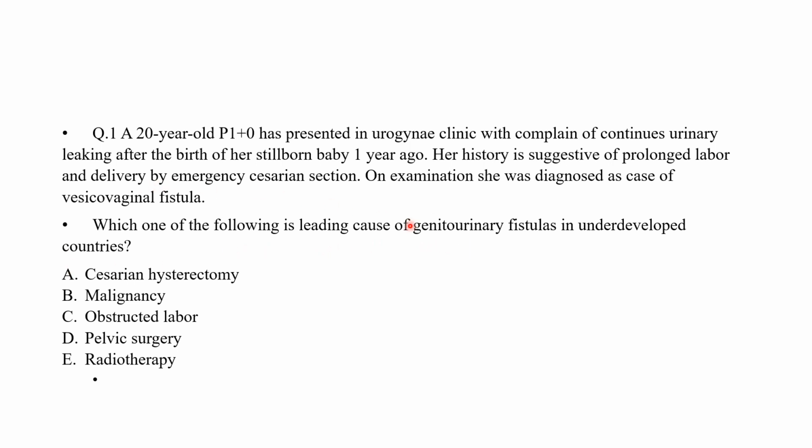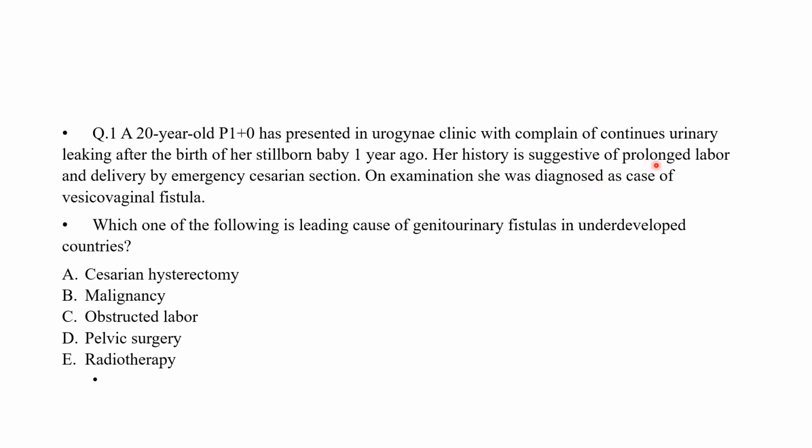So in my previous lecture, I told you that this is the lead-in question, and what are the important points given in this BCQ. She is a girl of 20 years, para 1 plus 0. She has come to Urogyne clinic with complaint of continuous urinary leaking after the birth of her stillborn baby. So this shows that whatever complication occurred, it occurred during her labor. That would most probably be obstructed labor. As we all know, in developing countries, obstructed labor is a very common complication in our rural areas.